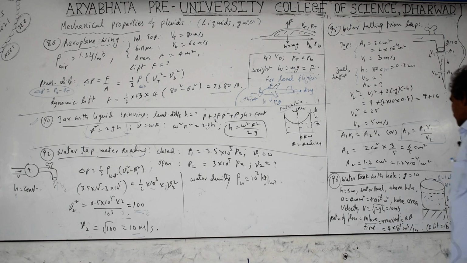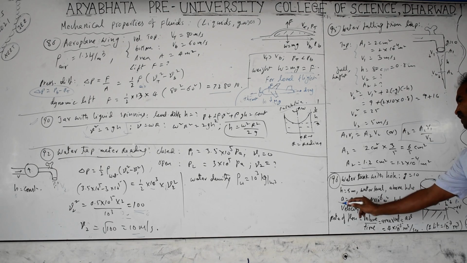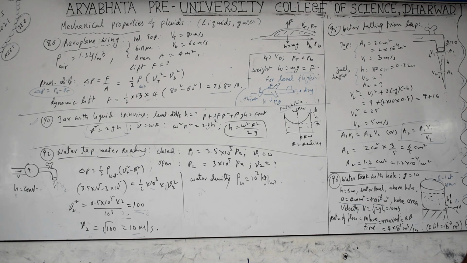A freely falling body is also the same. According to Torricelli's law, when water is falling through the height h, it is similar to a freely falling body through the height h, and has a velocity v equal to root of 2gh. This small hole is also called an orifice. The orifice area of cross section is given as 4 millimeter square. 1 millimeter is 10 to the power of minus 3 meters, so squaring means 10 to the power of minus 6 square meters. That is the whole area.